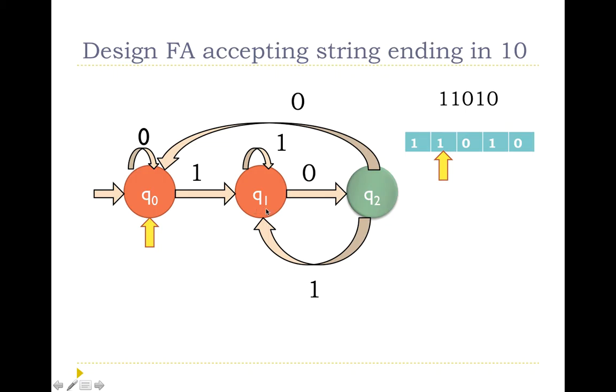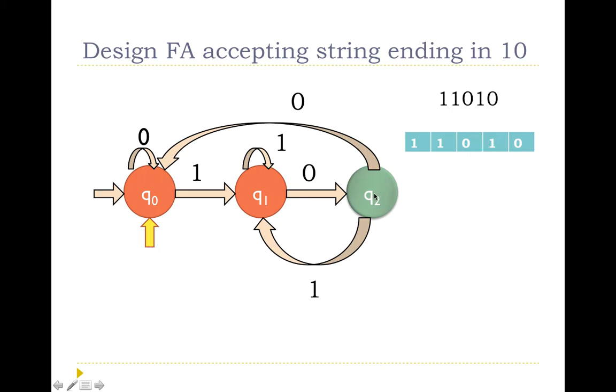The next input is 0. It is in state Q1 and it has obtained the input 0, so it means that it has found the sequence 1, 0. When it finds the sequence 1, 0, it has to reach the state Q2. So with that 0 it goes to the state Q2. Now it is in state Q2 but the input is 1.